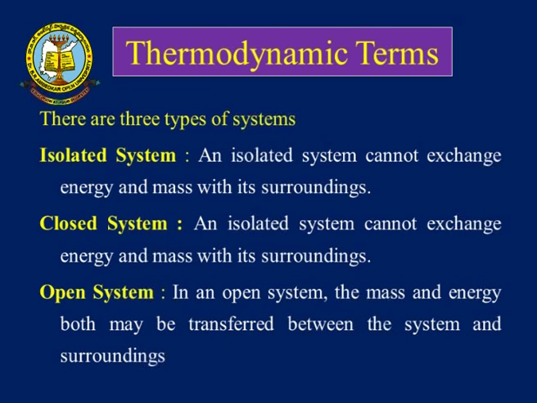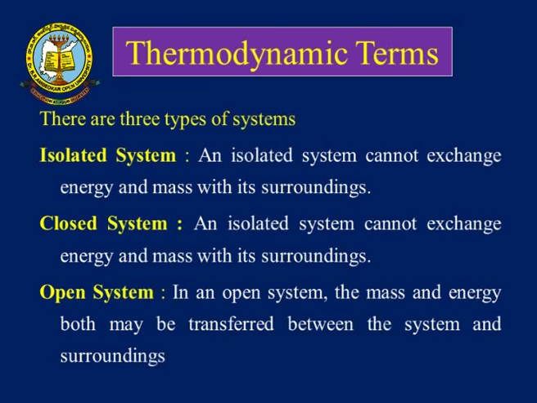Coming to the isolated system, an isolated system cannot exchange energy or matter with the surroundings. Whatever things are present belong within that system only, they cannot move to the surroundings. So exchange of heat energy as well as matter cannot be done with the surroundings in the case of an isolated system. The system belongs within that only. So that is what we call an isolated system.